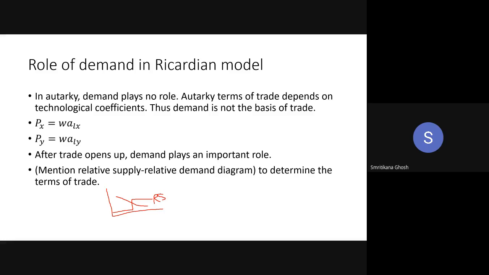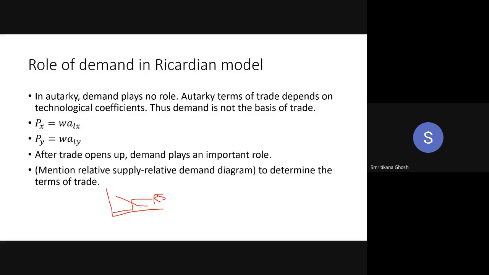Right? So look, for complete specialization, it's okay anywhere on this vertical stretch. But the relative demand curve is showing the particular Px by Py in the international market. So to determine the international terms of trade, you must have the information about your relative demand. Without the relative demand curve, without this downward sloping curve, you cannot find